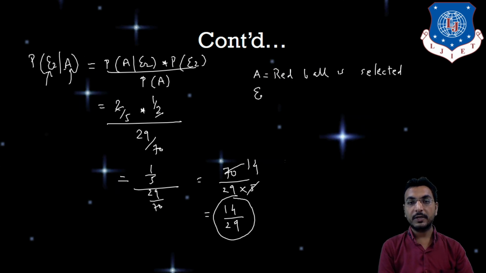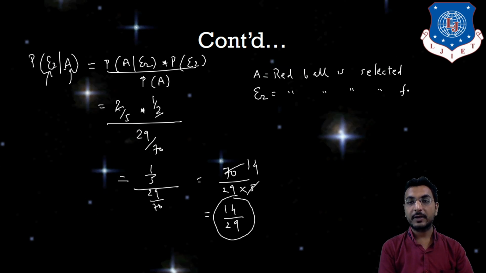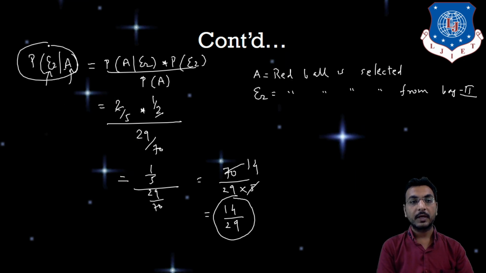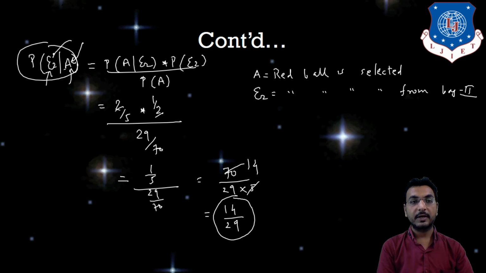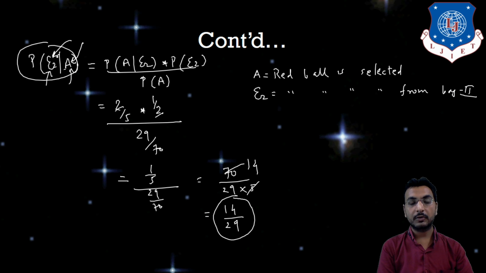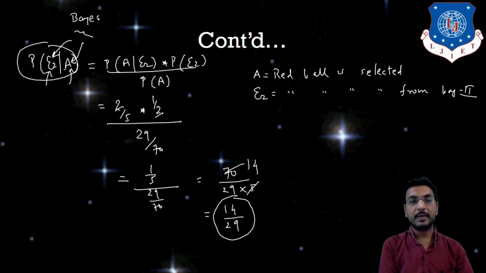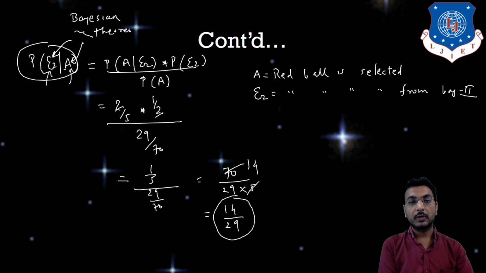Now what about E2? E2 means bag 2 is selected. So how will we interpret this particular term? We interpret it as red ball being selected from bag 2. That probability we want to calculate, and that can be calculated only using Bayesian classification, or we can say the Bayes theorem. So this is called conditional probability.